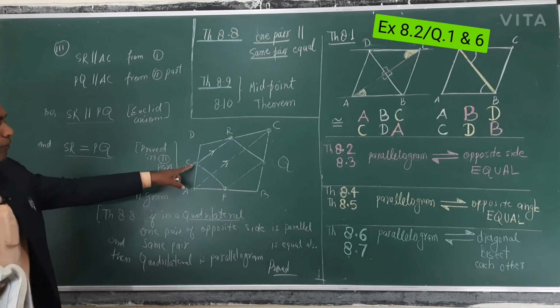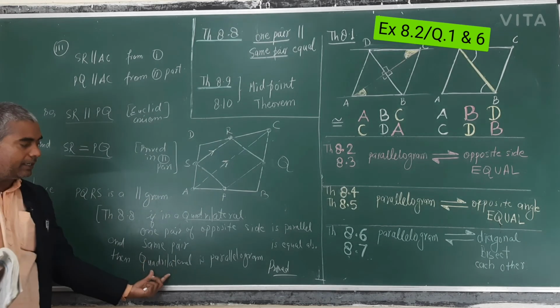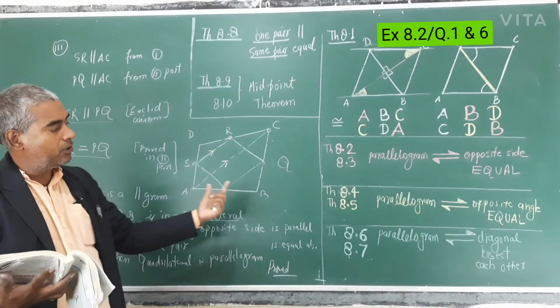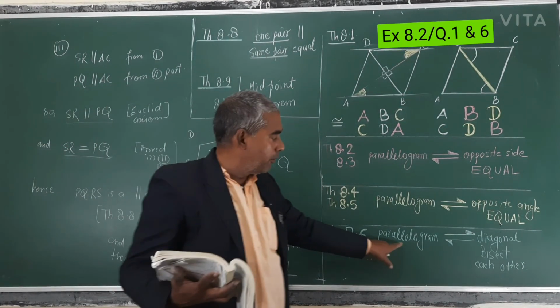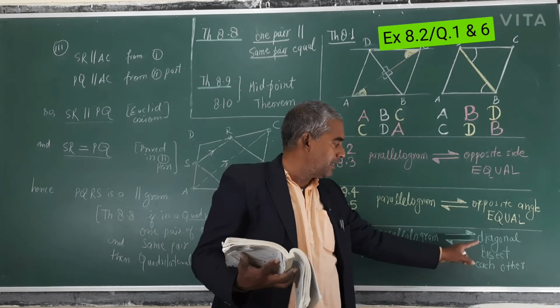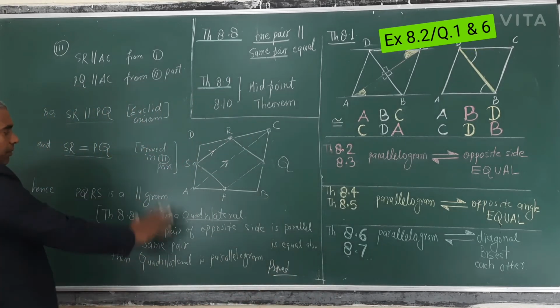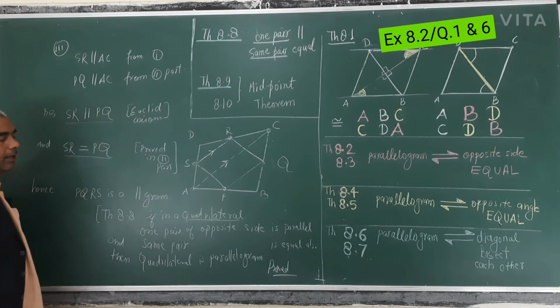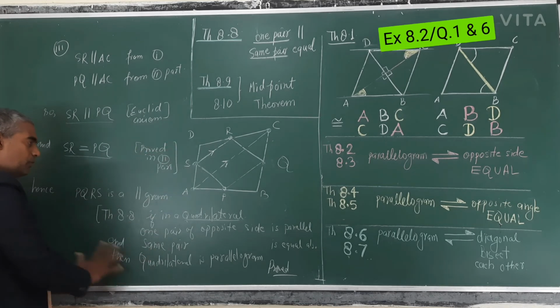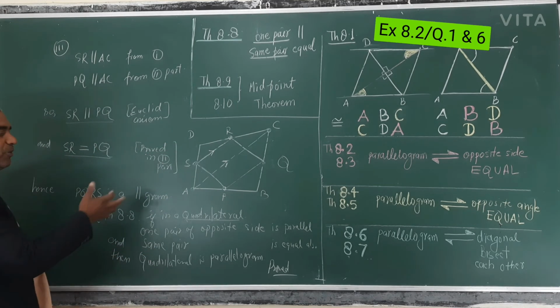So before that you will prove this is a parallelogram, just like before. And then you will use theorem 8.6, 8.7: parallelogram diagonals bisect each other. So this was question number 1. And for question number 6, you will draw the figure by yourself.